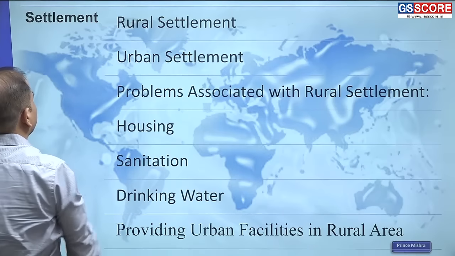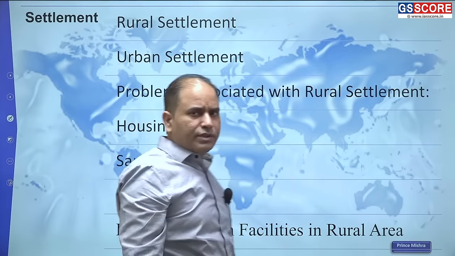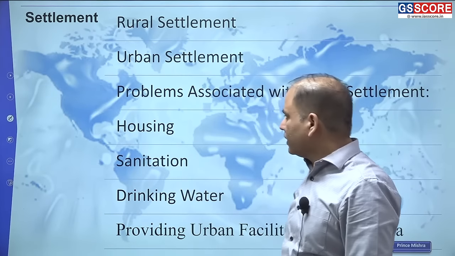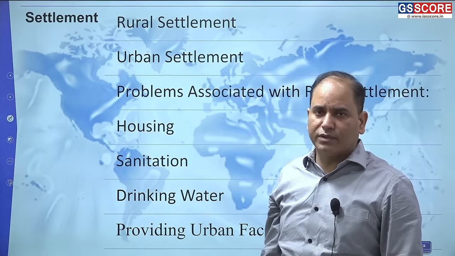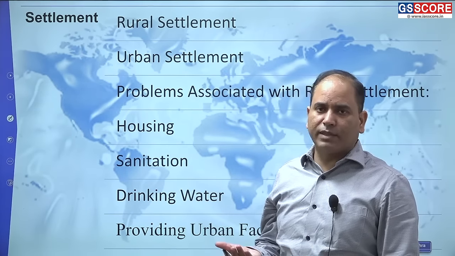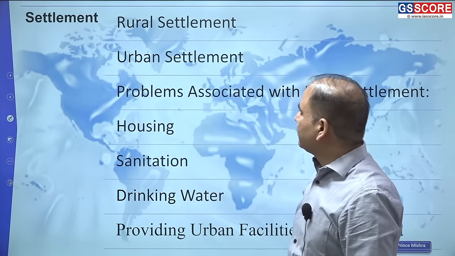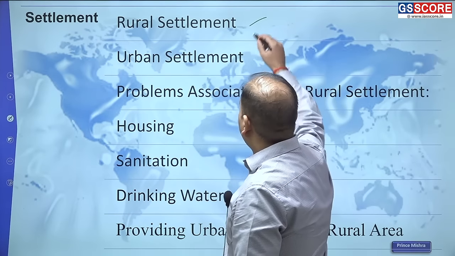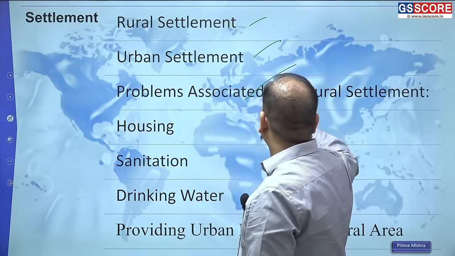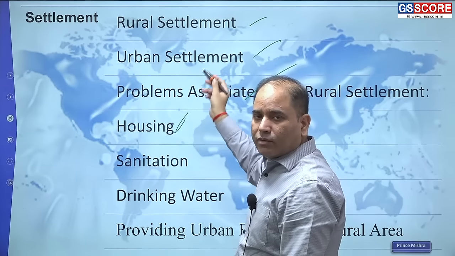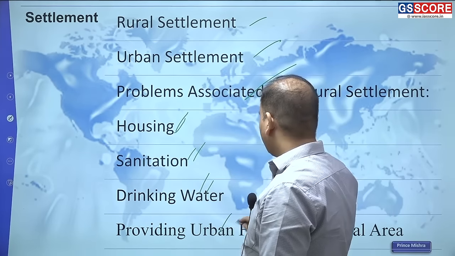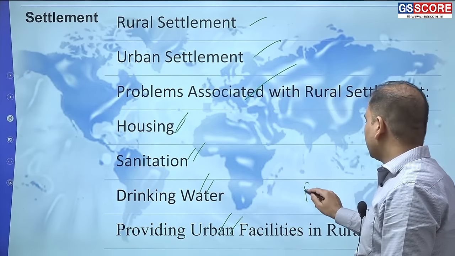One more topic related to that is settlement. So in settlement, some brief idea you need to know. This is also one of the areas from where fewer questions have been asked, but you should be ready and you can expect some questions from these areas. So in settlement, you need to know the rural settlement, urban settlement, how these settlements are differentiated, problems associated with rural settlement, rural housing problem, rural sanitation problem, rural drinking water, providing urban facilities in the rural area, the concept of PURA.